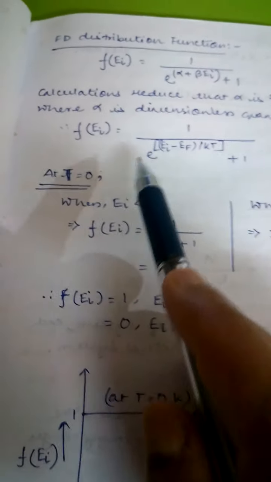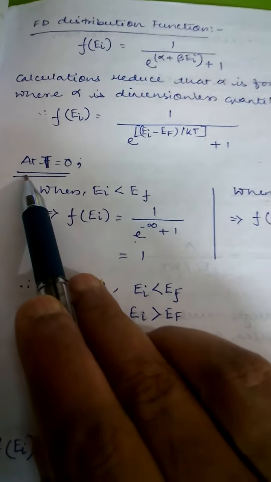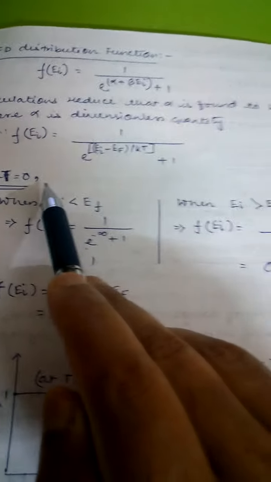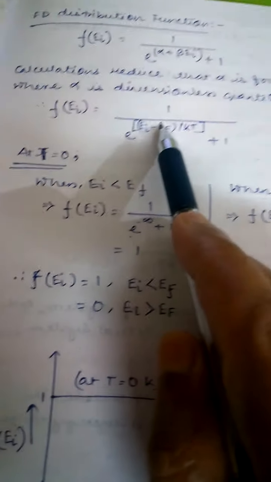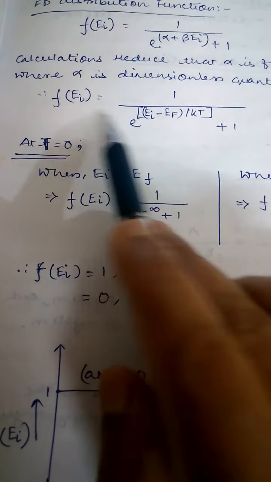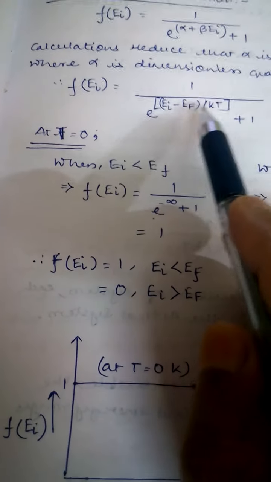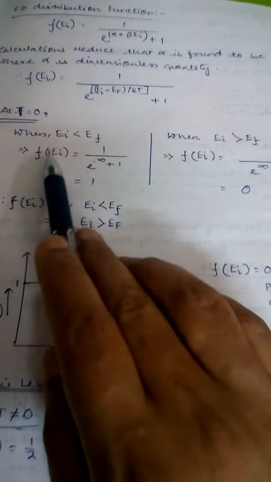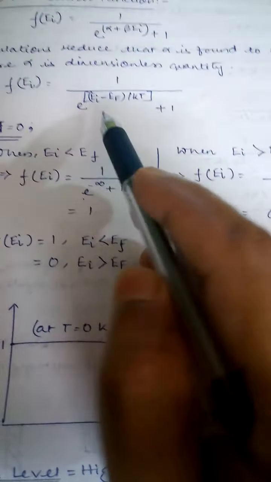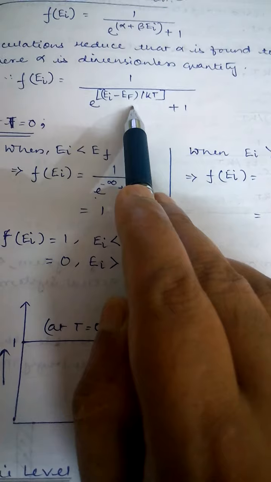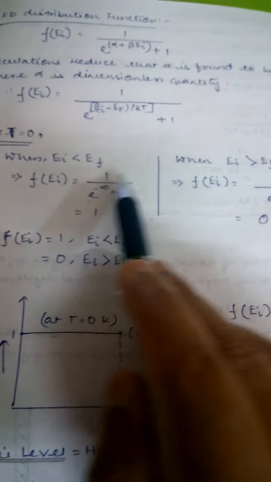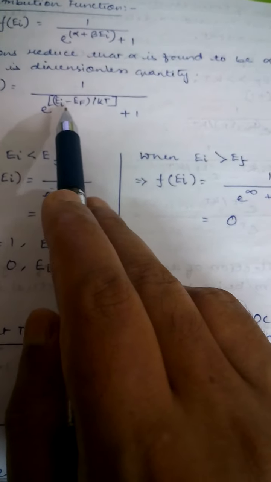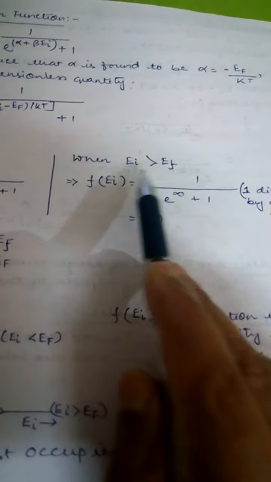Okay. Now we consider the first case, T equals 0, that is at 0 Kelvin temperature. What is the nature of F at 0 Kelvin? Two cases may arise, that means there are two possibilities. First one, Ei greater than EF, and in the second one, Ei less than EF. First we consider Ei greater than EF.